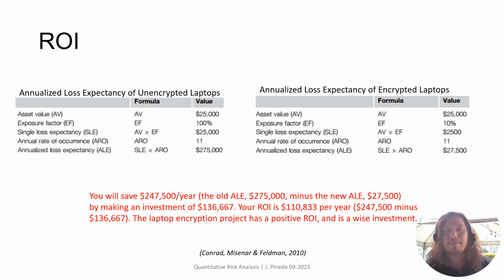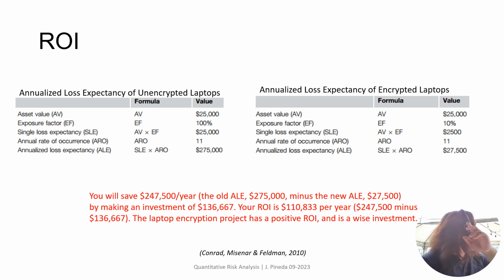So, how do we compute the ROI? You compute the ROI by subtracting the following. You have your old ALE, which is 275,000, minus the new ALE, which is 27,500, minus the investment. The investment is 136,667.